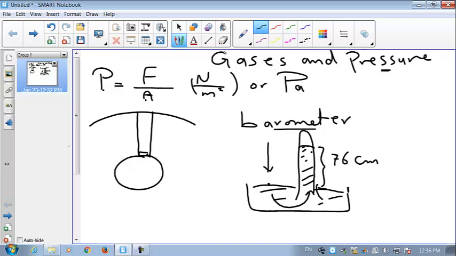So you can have a definition for the atmospheric pressure: it is the pressure that can support a column of mercury of height 76 centimeter mercury acting on 1 meter square as area. The condition here is that the scientists measured this pressure in a certain condition, at 0 degrees Celsius and at sea level.